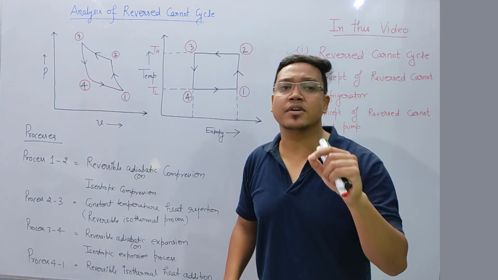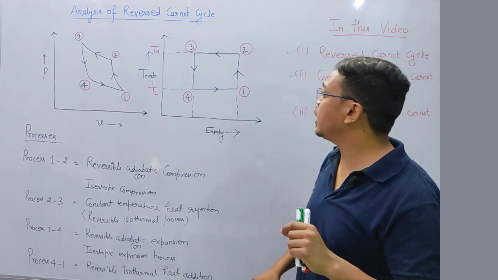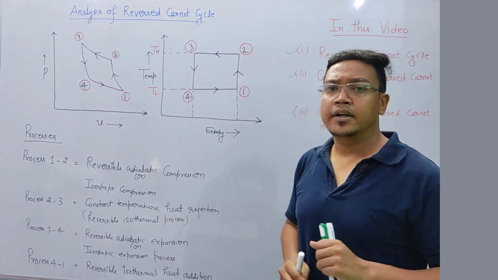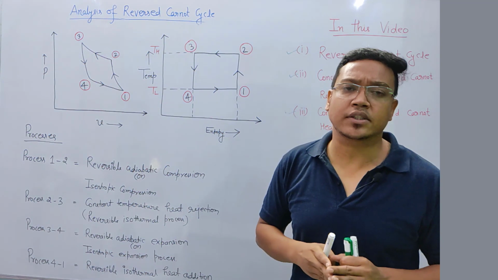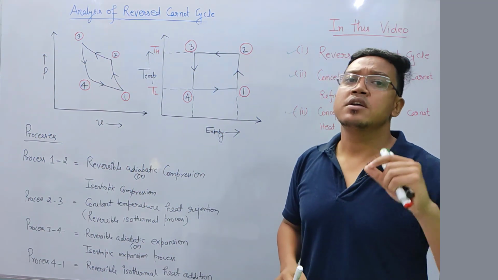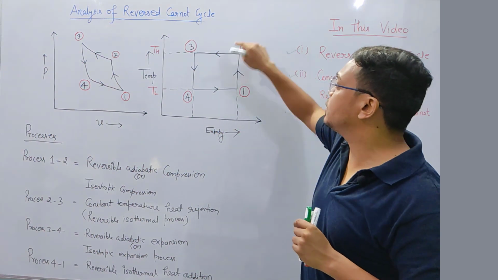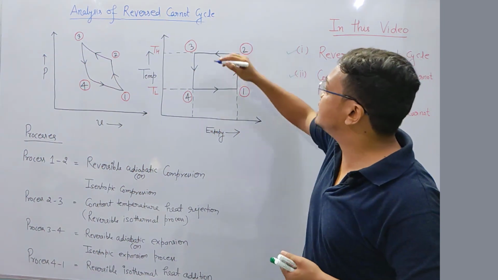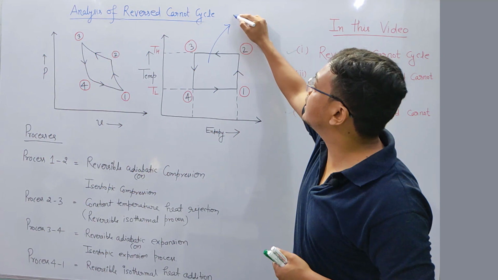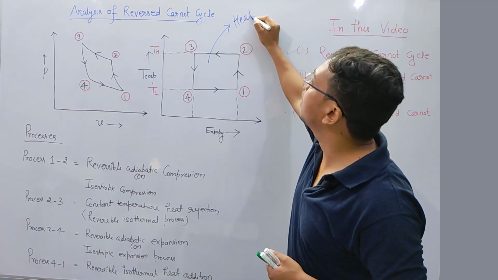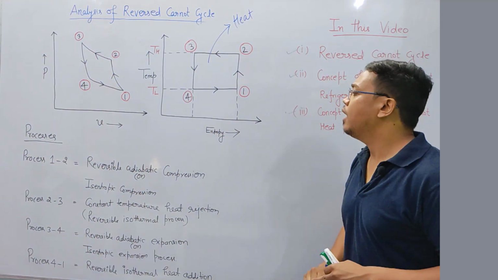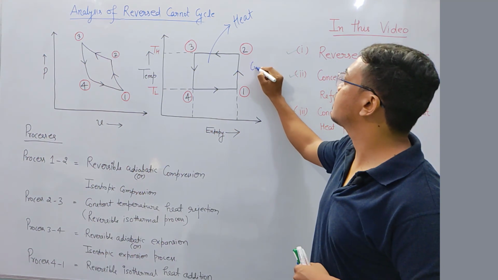Isentropic means constant entropy. Okay, 2 to 3, it is a constant temperature process. Constant temperature means reversible isothermal heat rejection process, because in this case heat will reject like this. Okay, and this is compression process.